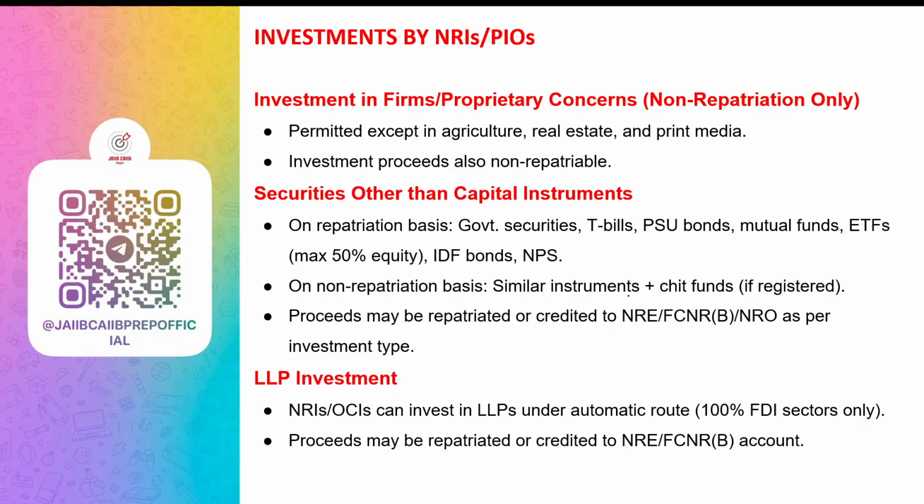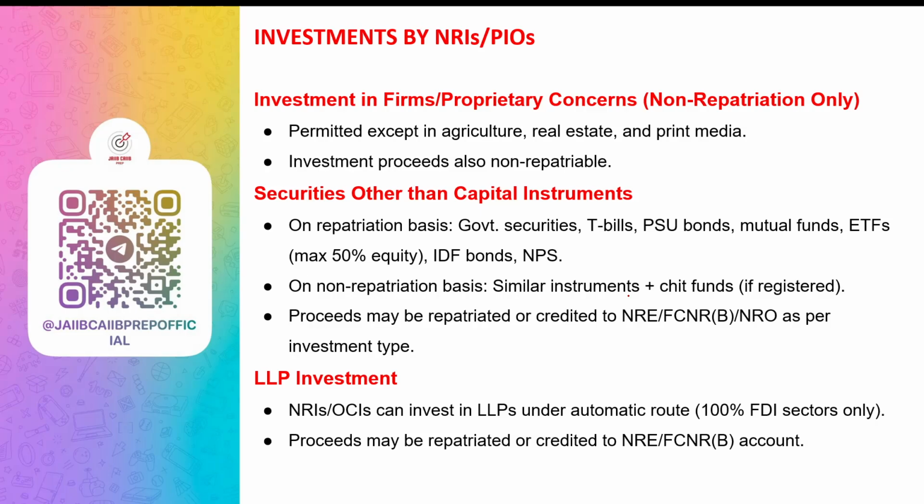Investing in a partnership or proprietorship. NRIs and OCIs can invest but only on non-repatriation basis, and they cannot invest in agriculture, plantation business, print media or real estate business. The money should come from abroad or from their NRE or FCNR or NRO account, and the profits or capital cannot be sent abroad and must be credited only to the NRO account.